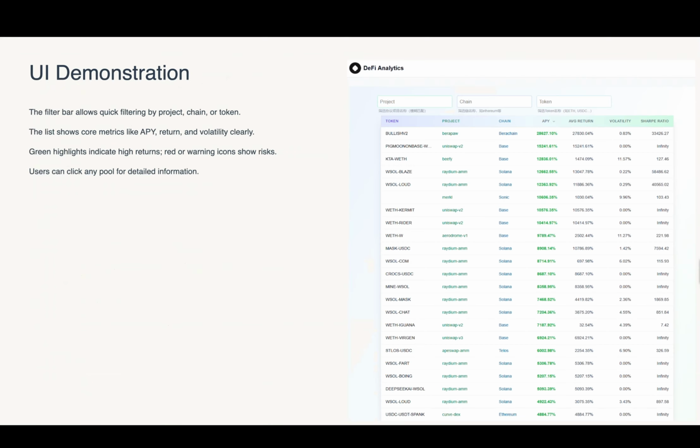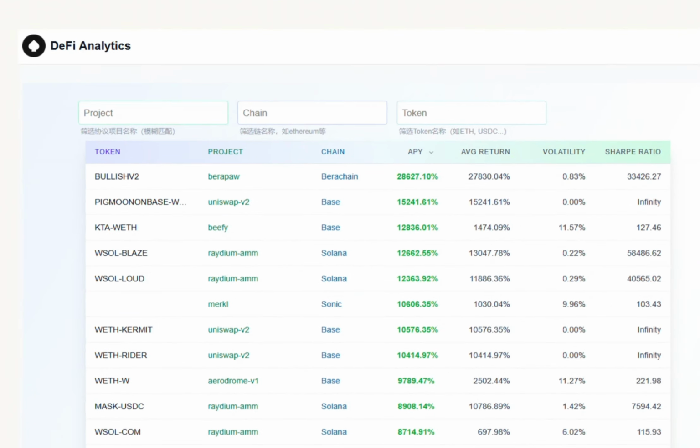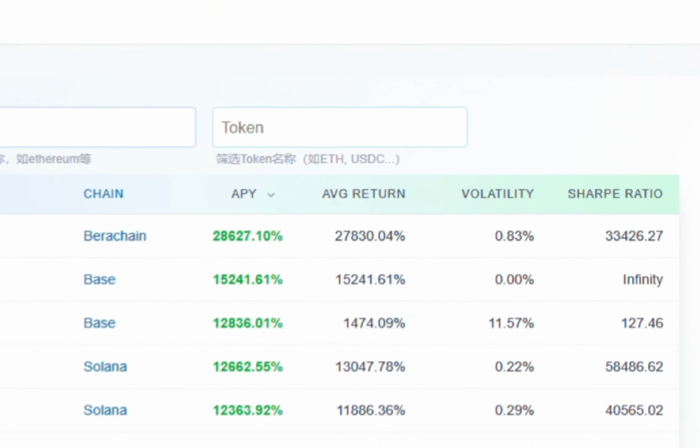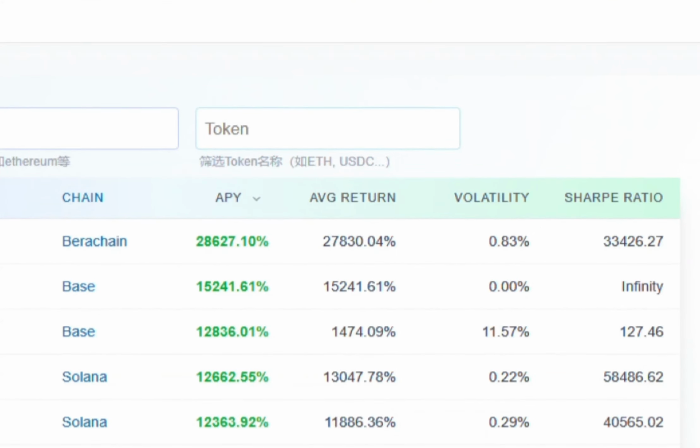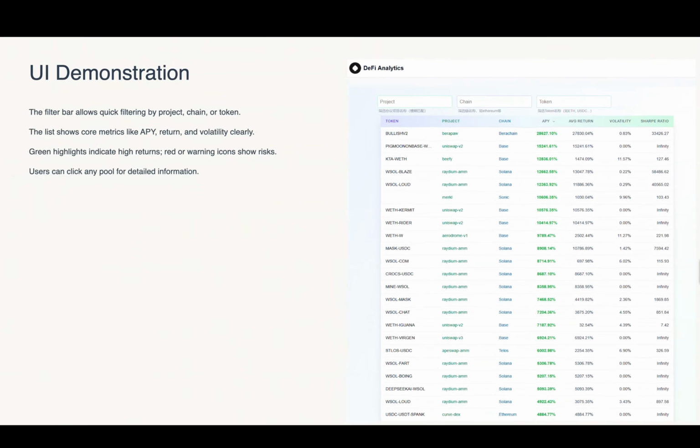For the user interface, we've got a filter bar at the top for quick sorting by project, chain, or token, and the list shows all the core metrics at a glance. We use green highlights to indicate high returns and low risk, while red or warning icons help users spot potential risks quickly. Clicking any pool brings up much more detail.